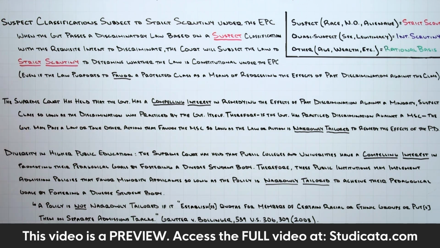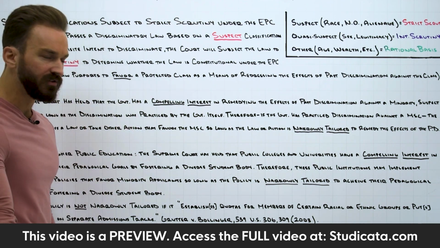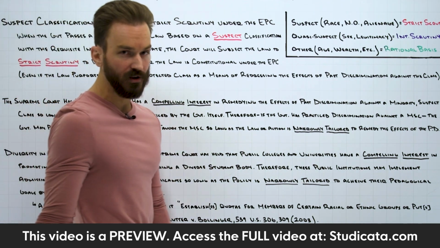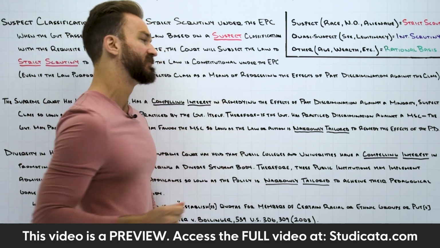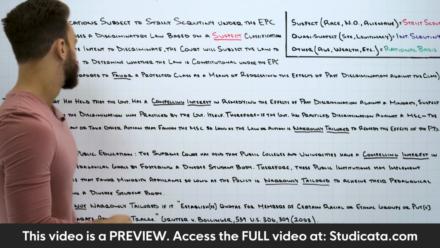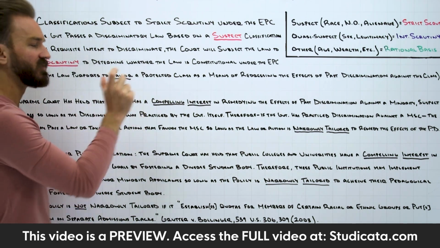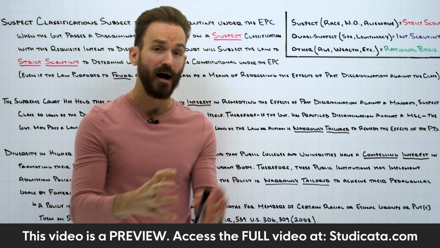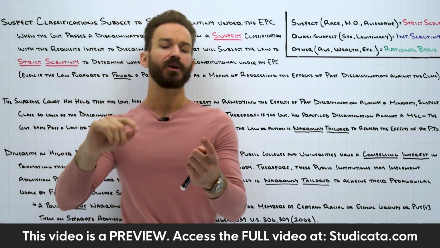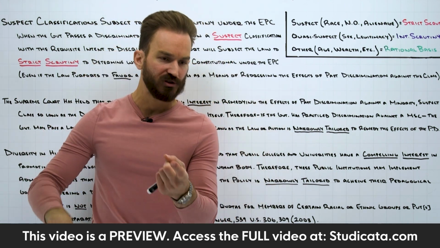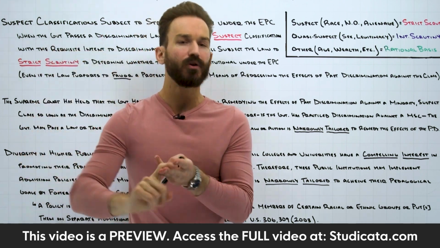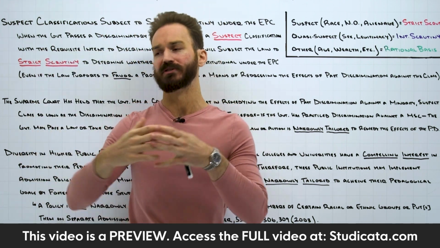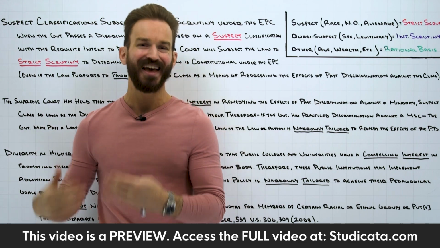Okay, so it's important to recognize here that in any context, if the government is trying to remedy the effects of past discrimination against a minority suspect class, that's going to be considered a compelling interest. It doesn't matter if it's in public schools, in admission decisions, in hiring practices, across any governmental departments.